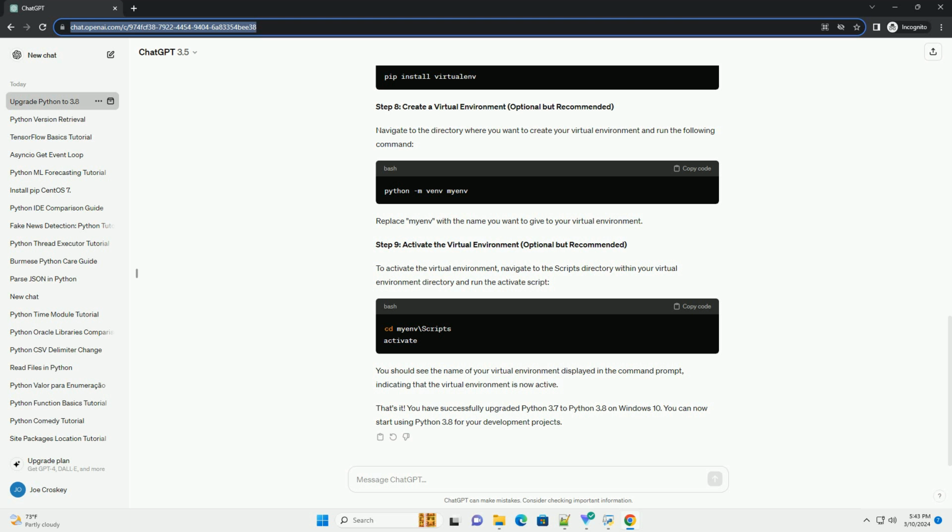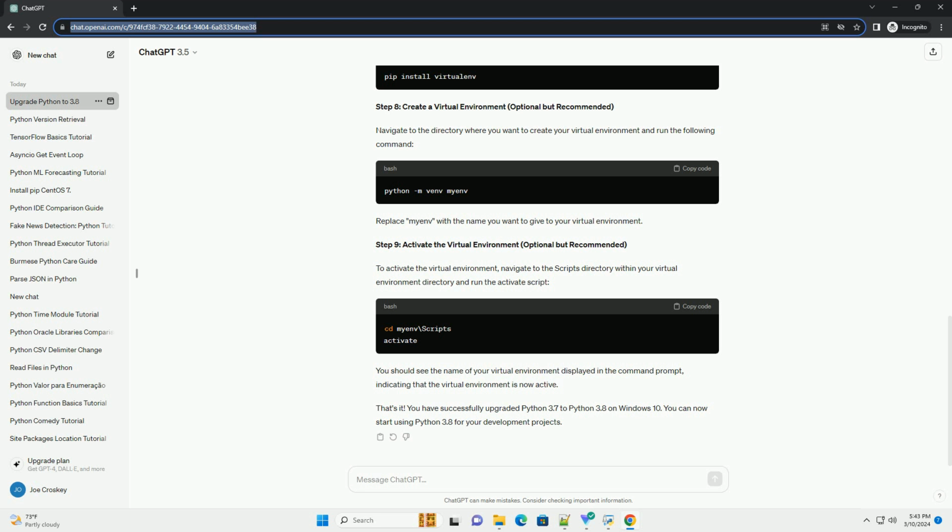Step 8. Create a virtual environment, optional but recommended. Navigate to the directory where you want to create your virtual environment and run the following command. Replace myenv with the name you want to give to your virtual environment.